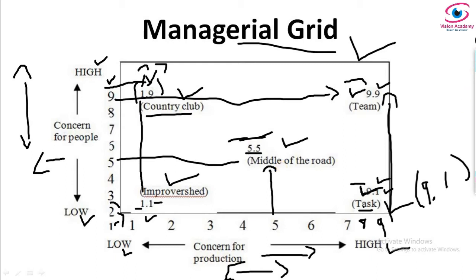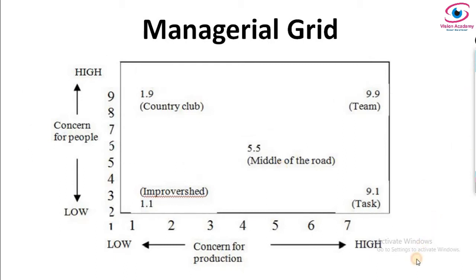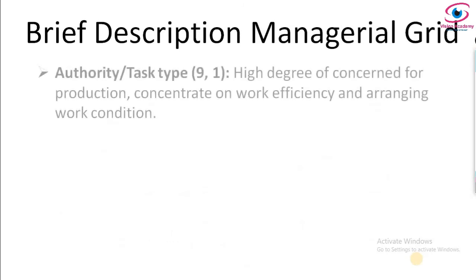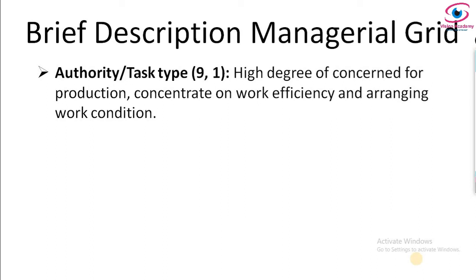So let us have a brief introduction of each of the leadership styles in the managerial grid. Firstly, authority or task type. So we have explained to you in the table, task type of people gives high concern for production and low concern for people. Here again I am telling you, left side number 9 is for production, right side number is for people.